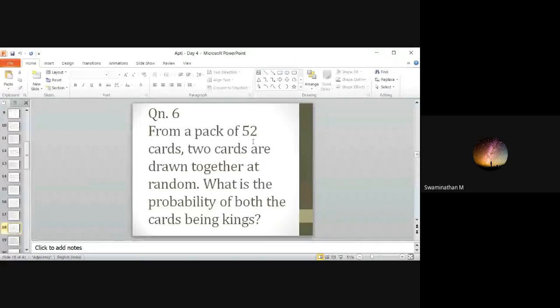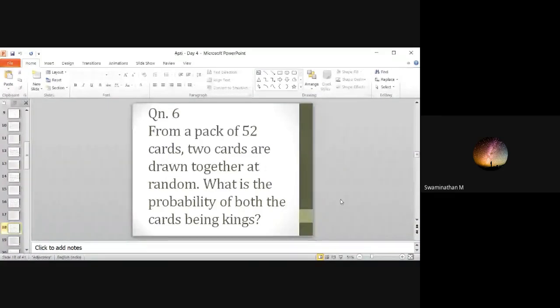52 is not directly your sample space. N of S is not 52. 52C2 is your sample space. That is choosing 2 from a bunch of 52. You have to put the combination formula to get N of S. And again, you have to find N of E. That is for kings. For kings, it is, I think, 52C4 you will get.